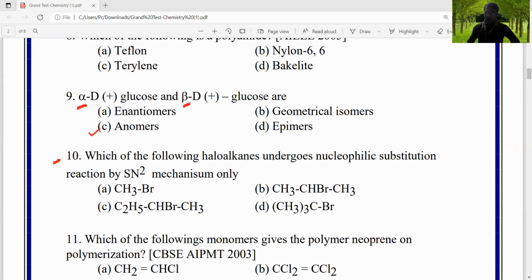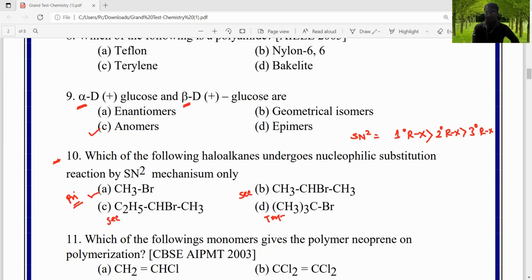Then question number 10. Which of the following haloalkanes undergo nucleophilic substitution reactions by the SN2 mechanism only? We know that in SN2 reactions, primary alkyl halides, meaning less hindered alkyl halides, are most favorable, then secondary alkyl halides, and then tertiary alkyl halides. Here, the least hindered alkyl halide is methyl bromide, and that's why the SN2 mechanism is favorable in A. Here is secondary, and here tertiary. Therefore, it is most favorable in primary, and that's why the correct answer is A.